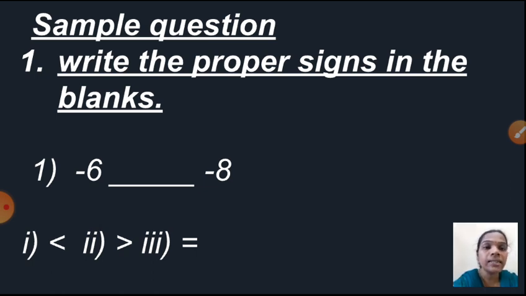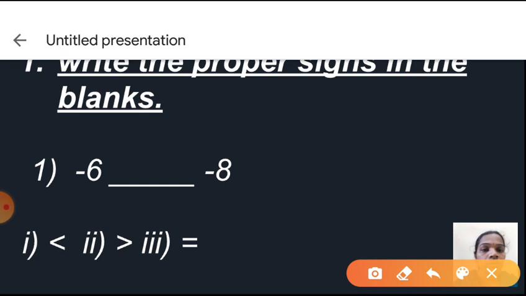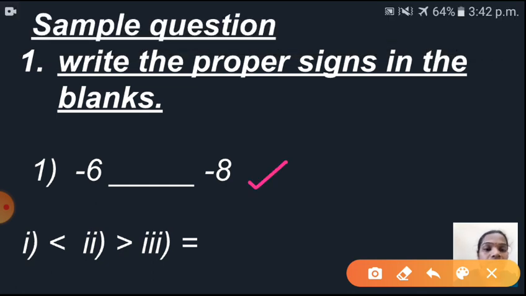First one is write the proper signs in the blanks. Okay, so here is a fill in the blank. Your first question is minus 6 dash minus 8. Here you have to see the options: less than, greater than, equal. Which sign will come? Can you say? Which number is greater? Minus 6, isn't it?